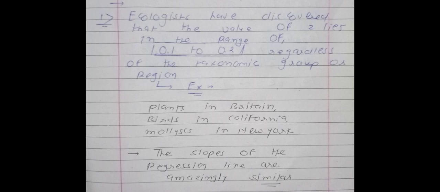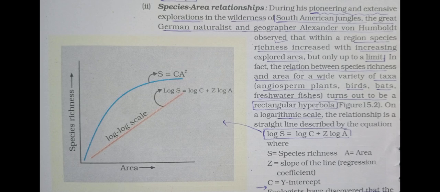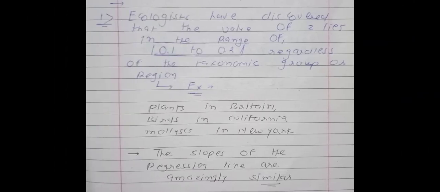In the second concept, ecologists have discovered that the value of Z, where Z is the slope of the line, we will talk about the value of Z in different regions. Ecologists have discovered that the value of Z lies in the range of 0.1 to 0.2.